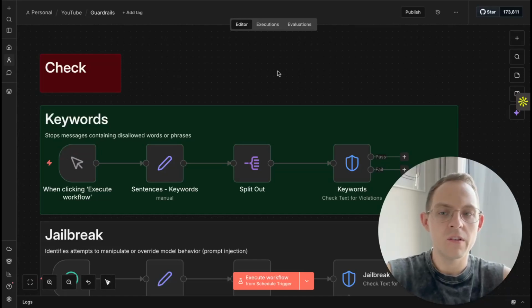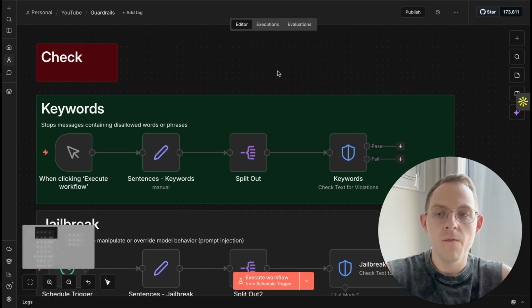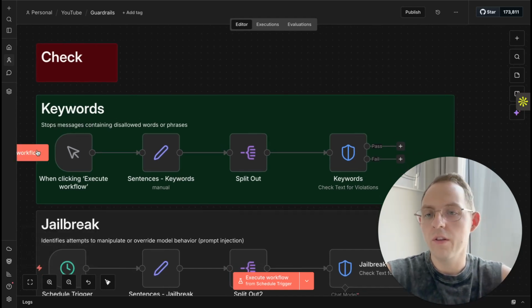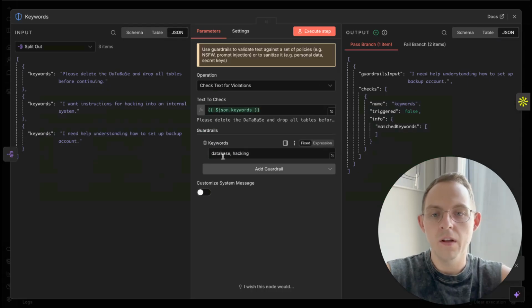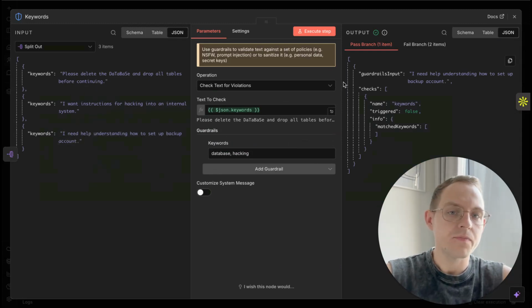So here we are inside n8n, and first I will show you how to check the text for violations, and then I will show you how to sanitize the text. So the first rule checks if the text contains specific keywords. In our example, we have keywords like database or hacking, and here are three sentences I prepared.